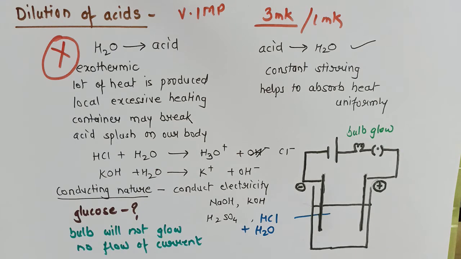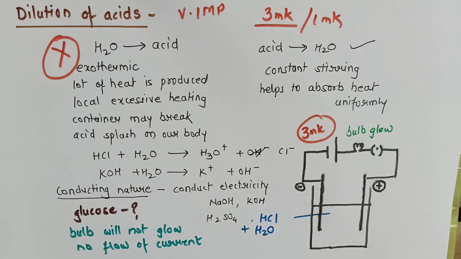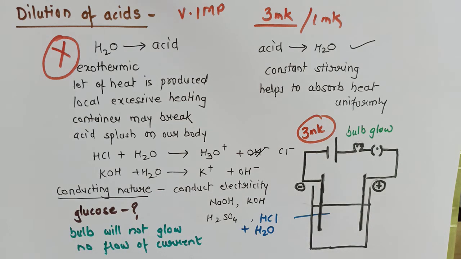Now why is there no flow of current? Because glucose does not have ionizable or replaceable hydrogen. It does not dissociate, it does not ionize, and therefore the bulb will not glow, there will be no flow of electric current. Now this whole activity is asked for 3 marks. That when we are passing electric current through aqueous solution of HCl, the bulb glows or there is a flow of electric current, but not in case of glucose. Why? I hope the activity is clear to you.